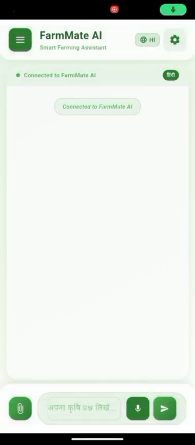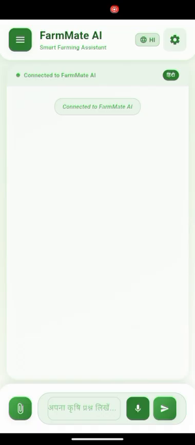Hello everyone, we are team Mark 7 and we have created FarmNet, our AI assistant for farmers. FarmNet gives farmers guidance on crops, weather, pests, market prices and government schemes all in one place. It works on mobile, web, SMS and even voice in local language, so farmers can get help anytime, anywhere.